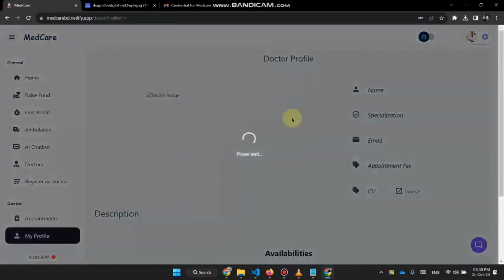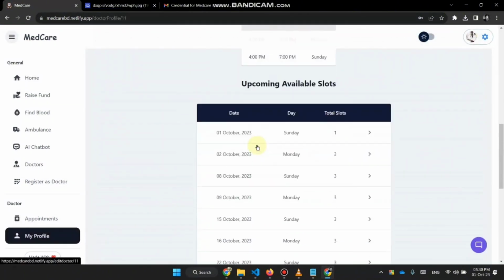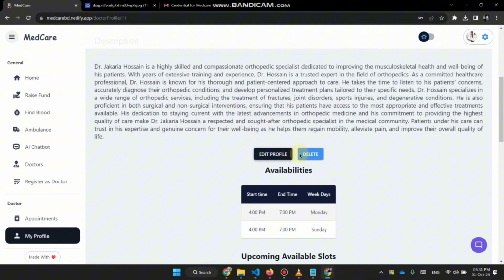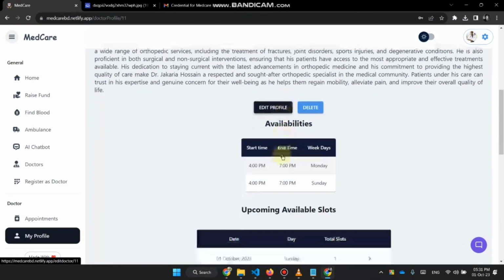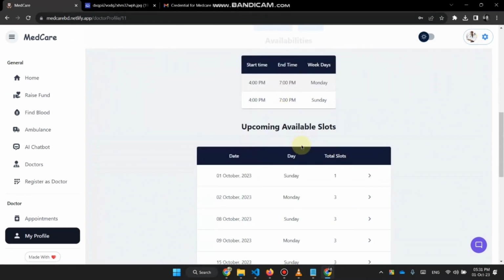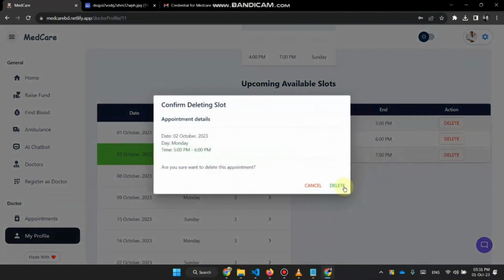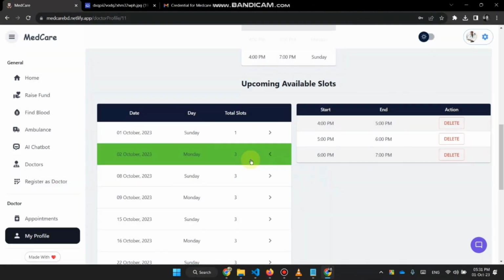I can see my profile. In my profile section, I have two options. I can delete my profile and also edit it. Let's see my available slots. Today I have one slot available at 6 p.m. I can delete it. Yes, I can delete it.